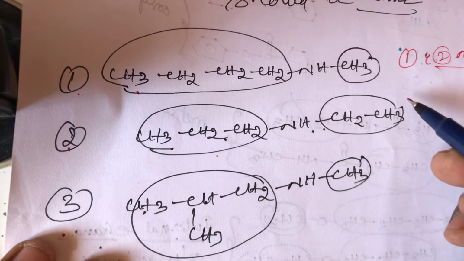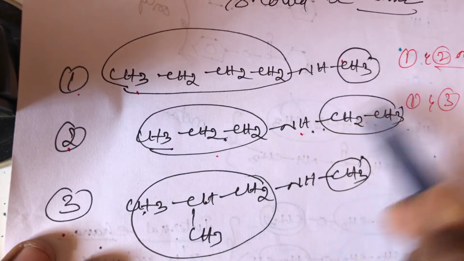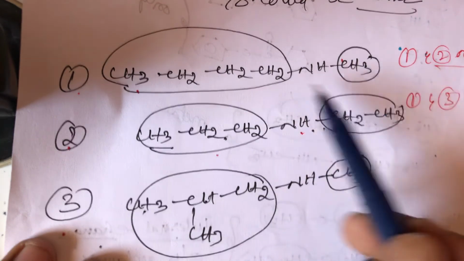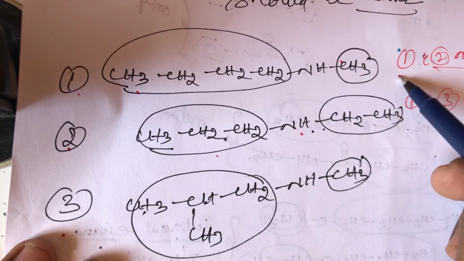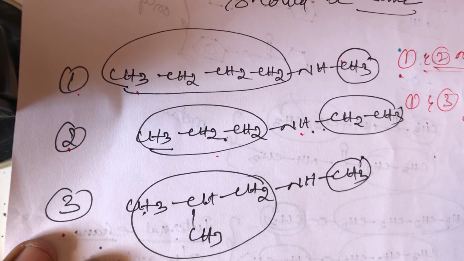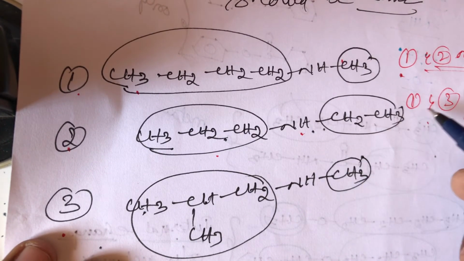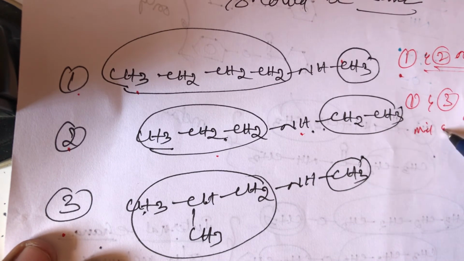Structure 1 and structure 2 are only metamers because of the different alkyl groups attached to the same functional group. What about structures 1 and 3? They are both metamers and chain isomers.